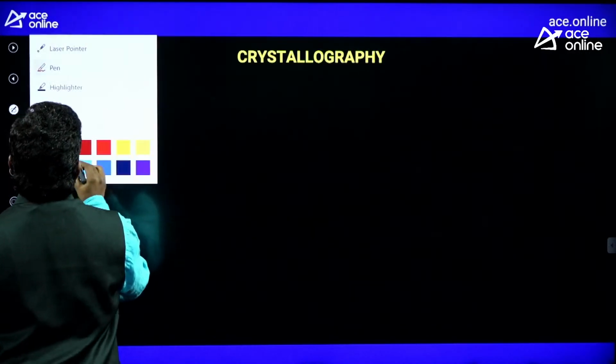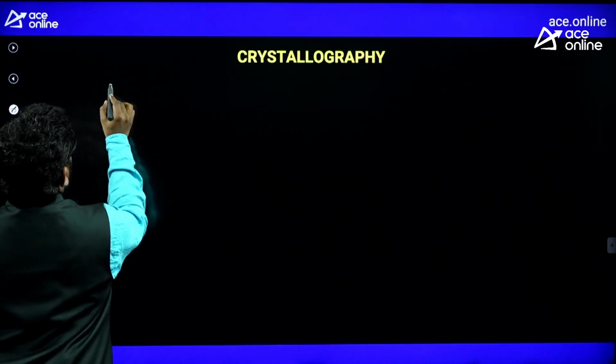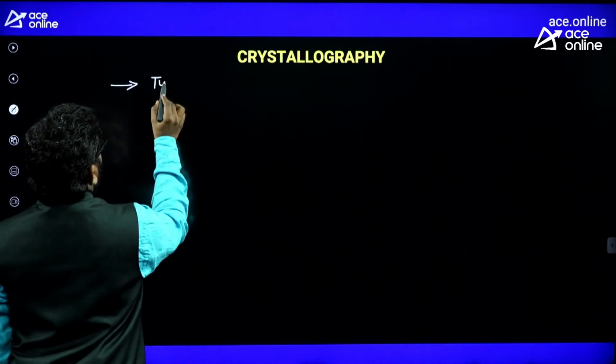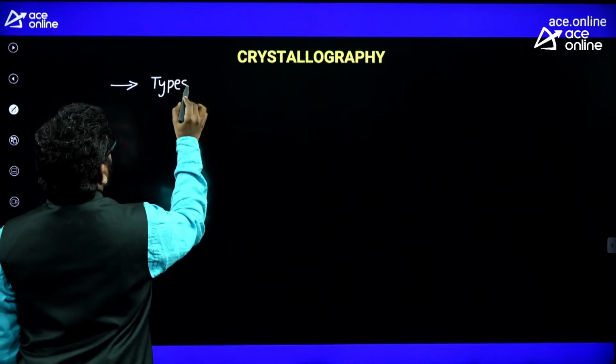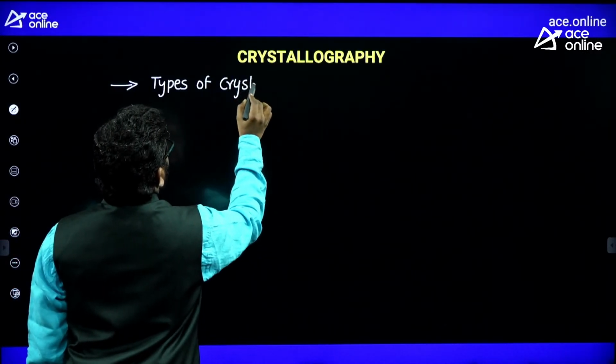in case of crystal structures, you should focus on types of crystal structures.